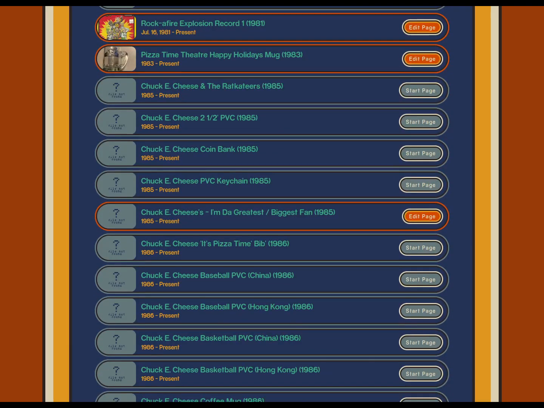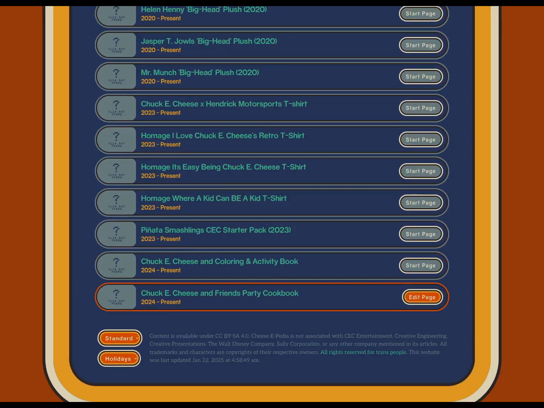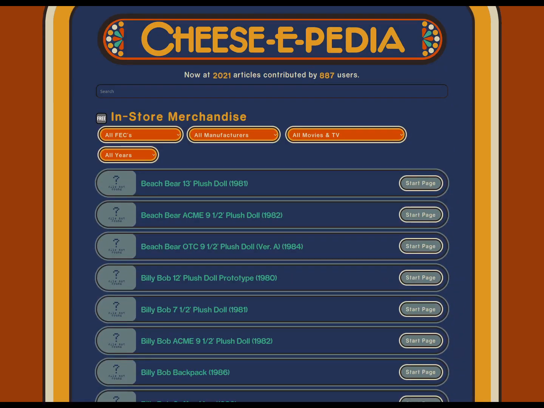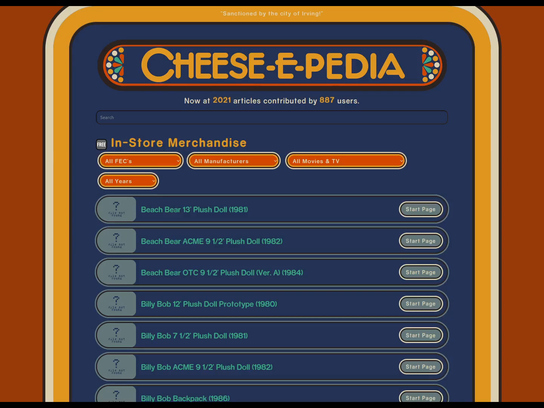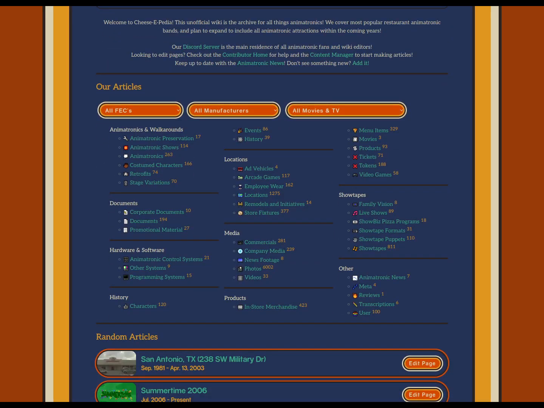FNAF has a ridiculous amount of merchandise, but none of it is archived outside of when people make news posts about the newest merch coming out, but there's no central place to go look at it, see where to buy it, whether it's out of stock, all that stuff. That's what we kind of have here to an extent. So it'd be nice to have that, and stuff about all the games and everything. I think it'd be really fun.